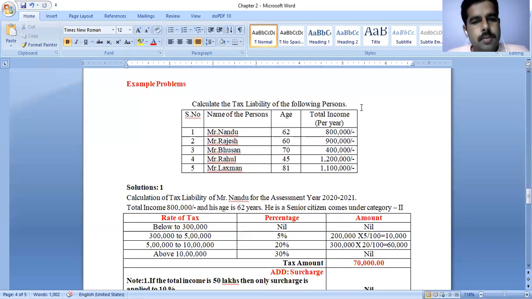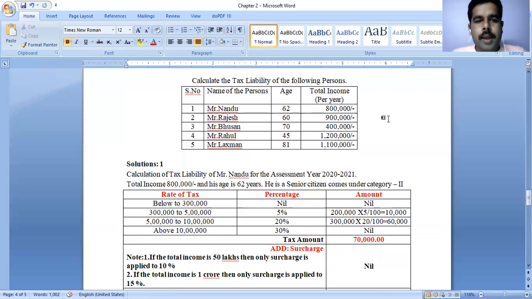Mr. Nandu, Mr. Rajesh, Mr. Bhushan, Mr. Rahul, Mr. Lakshman. Their ages are 62 years, 60 years, 70 years, 45 years, 81 years. The total income of Nandu is 8 lakhs, Mr. Rajesh 9 lakhs, Mr. Bhushan 4 lakhs, Mr. Rahul 12 lakhs, Mr. Lakshman 11 lakhs. These are the 5 persons, their age is given and the total income they earned in the year is also given. According to this, we have to calculate how much tax amount they need to pay to the government.